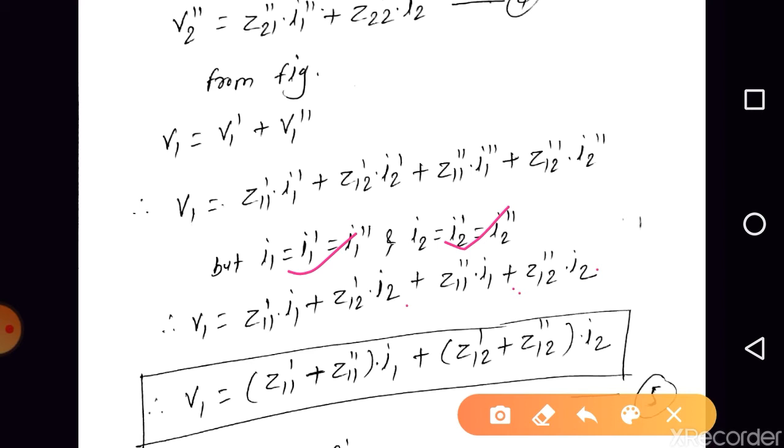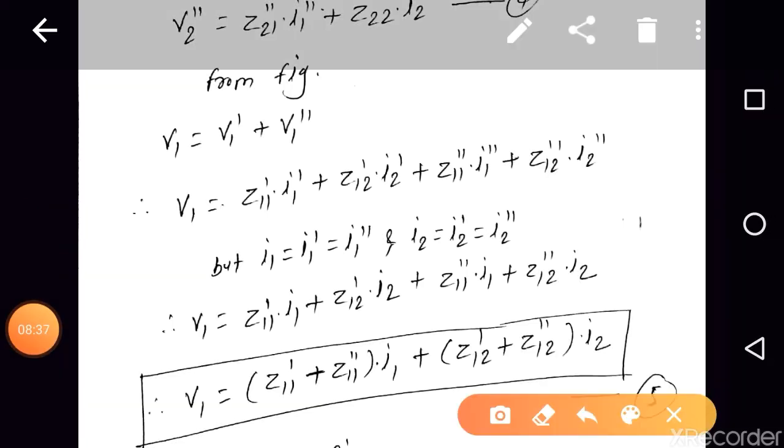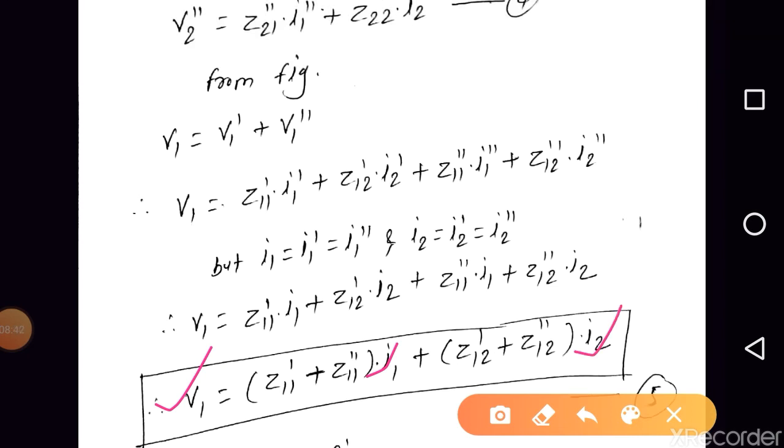So further we can write V1 is equal to Z11 dash plus Z11 double dash into I1 plus Z12 dash plus Z12 double dash into I2. Are you getting the point? So here we are having V1, that is the input port voltage of the overall two port network, in terms of I1 and I2, that is the port currents of the overall two port network.